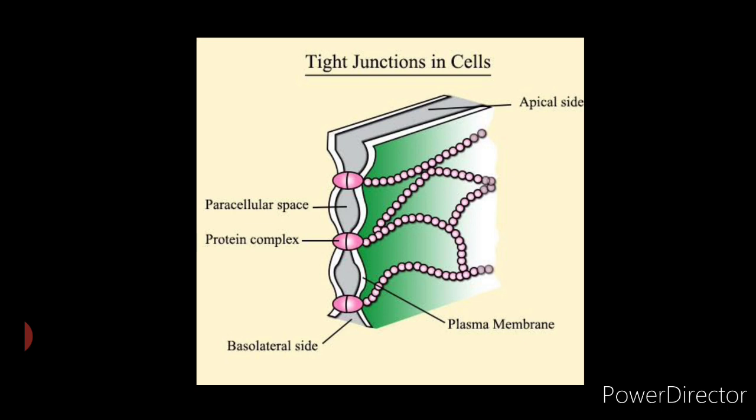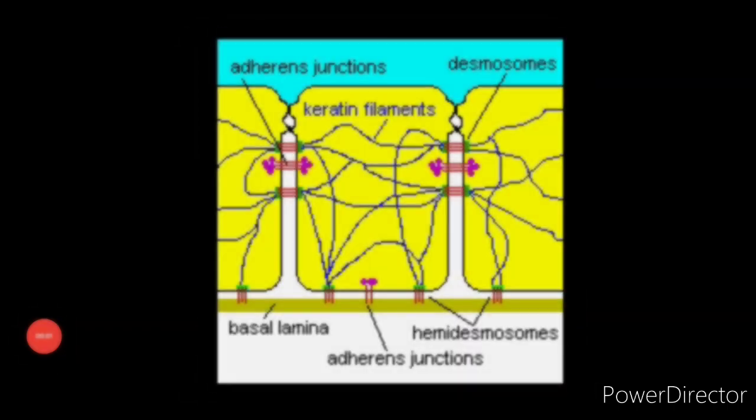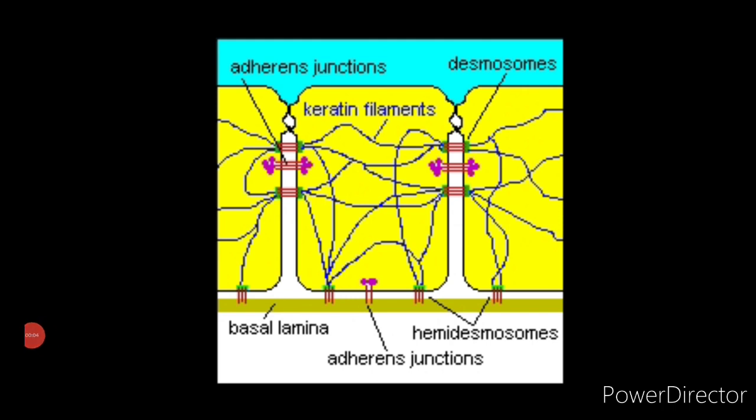Now let us understand the role of anchoring junctions. The main types of anchoring junctions in vertebrate tissues are adherens junctions, desmosomes, focal adhesions and hemidesmosomes. Adherens junctions and desmosomes connect cells together and are formed by cadherins, while focal adhesions and hemidesmosomes connect to the extracellular matrix and are formed by integrins. Adherens junctions and focal adhesions are connecting sites for bundles of actin filaments, whereas desmosomes and hemidesmosomes are connecting sites for intermediate filaments.